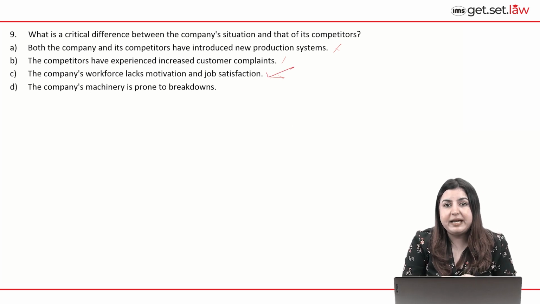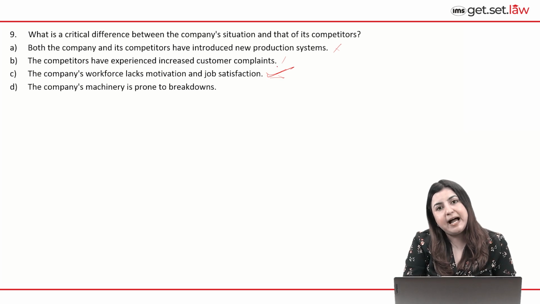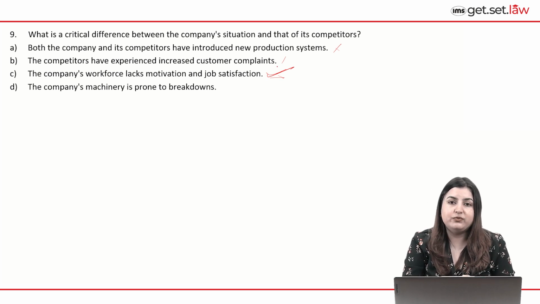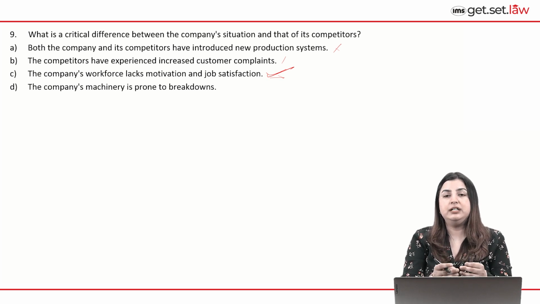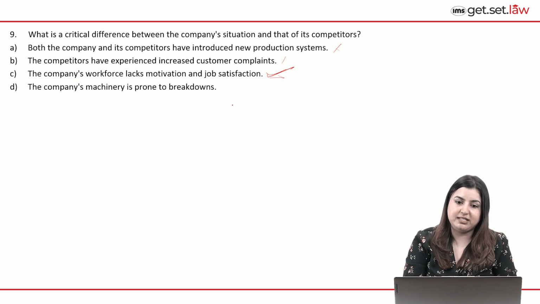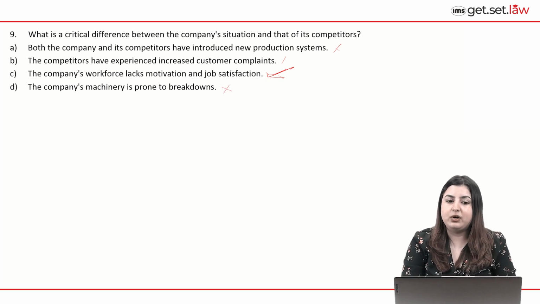We have to choose the best option here, not that it directly talks about the differences, but perhaps out of all the options, the fact that the company's workforce lacking motivation is responsible for the ultimate decline in its production efficiency. C, therefore, is the correct option. All right.